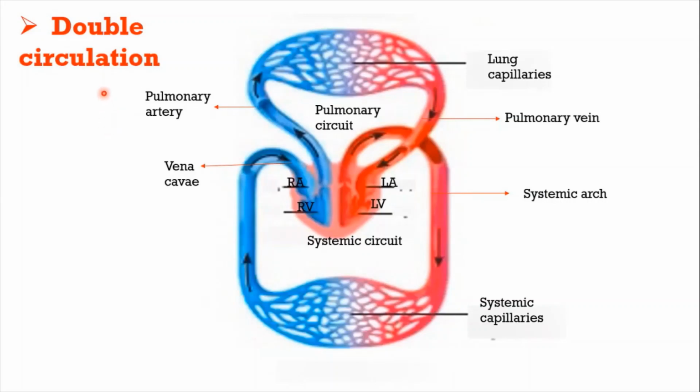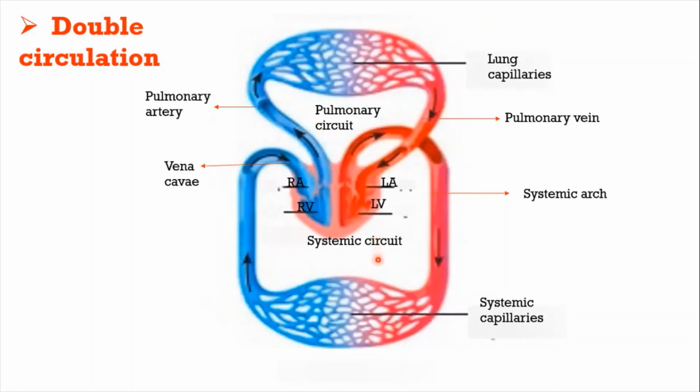This diagram explains double circulation clearly. These are the four chambers of heart, and the above circulation is pulmonary circulation, lesser circulation. The below one is systemic or greater circulation. Coming to the pulmonary circulation, the deoxygenated blood from the right ventricle reaches the lungs through pulmonary artery. From the lungs, oxygenated blood is carried by the pulmonary veins and reaches the left atrium. So pulmonary circulation includes right ventricle, pulmonary arteries, pulmonary veins and left atrium.